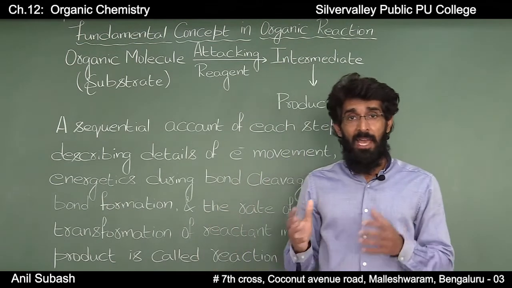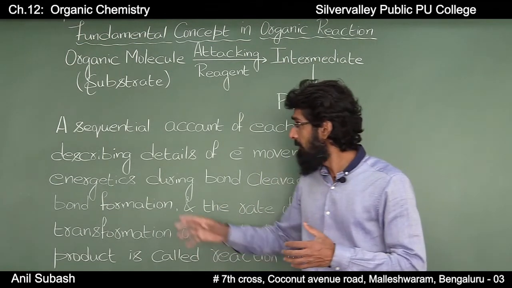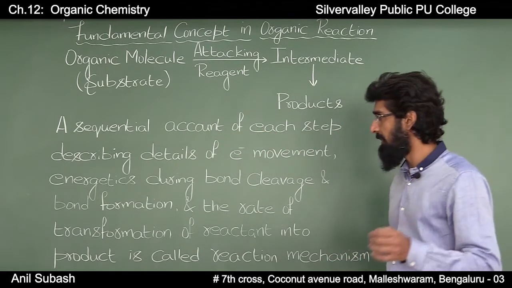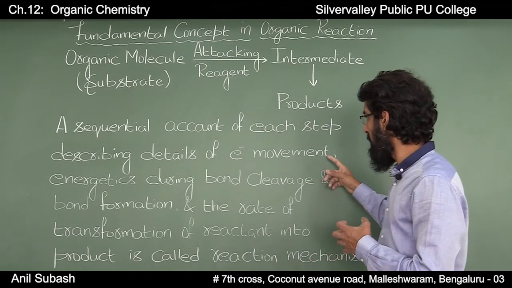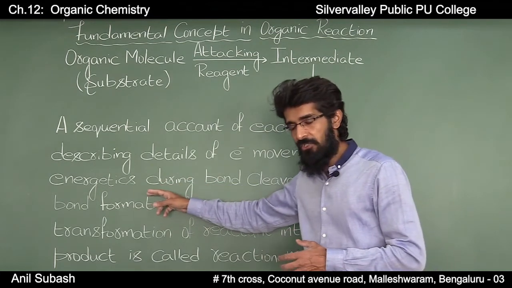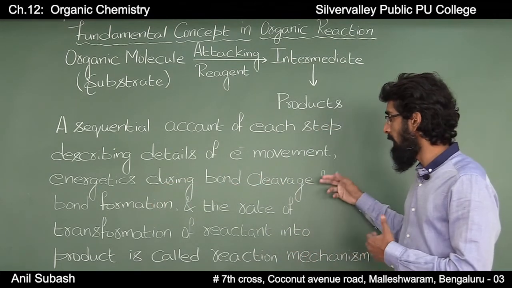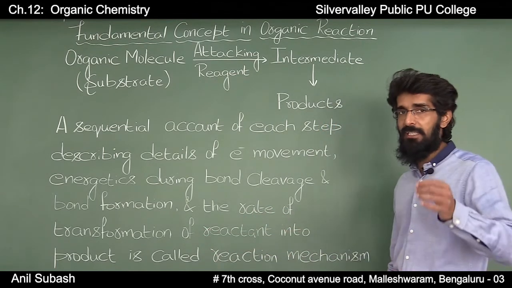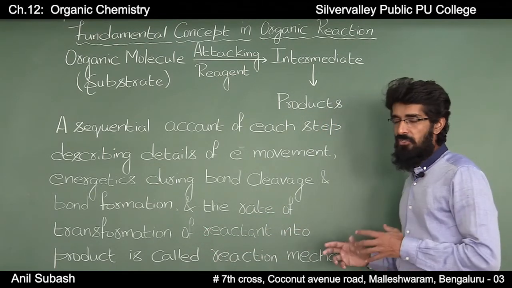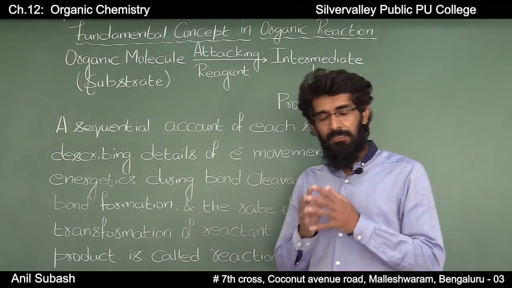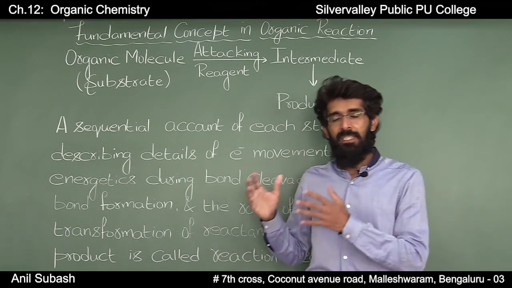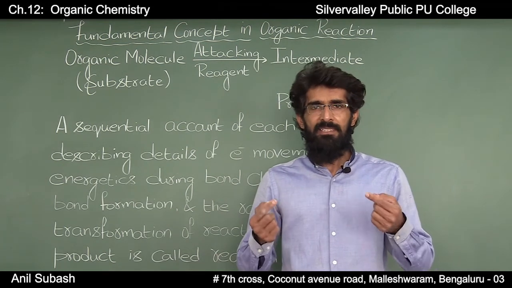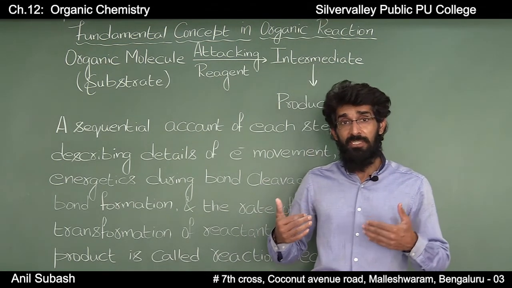And how does this happen? A sequential account of each step describing the details of electron movement, energetics during bond formation and bond cleavage, and the rate of transformation of reactants into products, that is kinetics, is called reaction mechanism. In other words, we can put it this way: reaction mechanism is nothing but the step-by-step sequence in which a chemical reaction takes place.